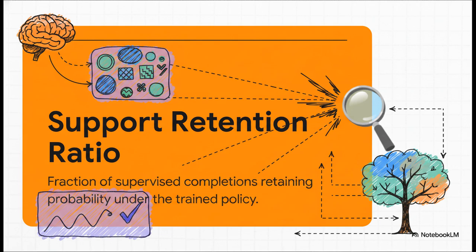Now, how do we actually measure this without relying on messy decoding tricks like endlessly tweaking temperature or top-p settings? They introduce a really rock-solid metric, the support retention ratio, or SRR. This metric tracks exactly how much of the original supervised data survives the RLHF gauntlet. It's just the fraction of supervised completions that retain a non-negligible probability under the newly trained policy. Basically, it's a direct gauge of how much of its original vocabulary and style the model kept.